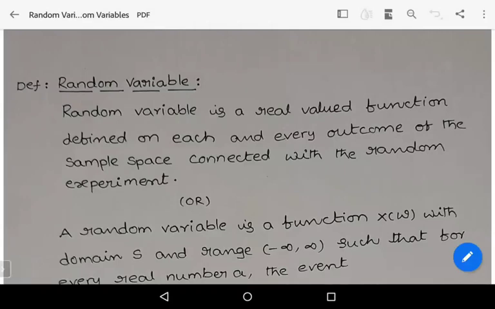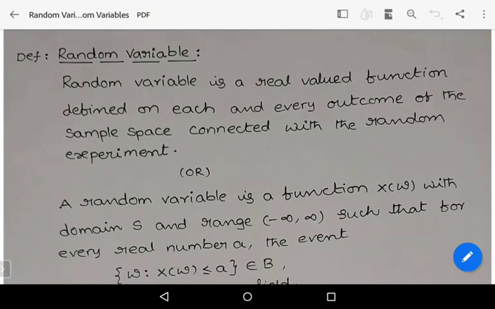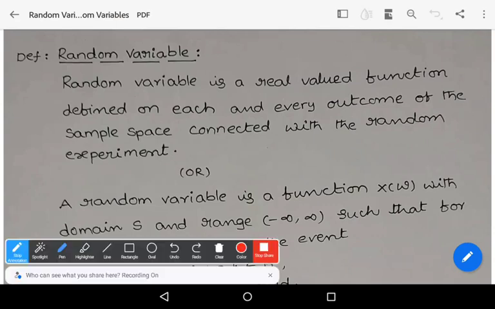In this video, we discuss random variables and types of random variables. Let us see the definition of random variable. Random variable means, first of all, it is a real valued function. A random variable is a real valued function which is defined on each and every outcome of the sample space connected with the random experiment.